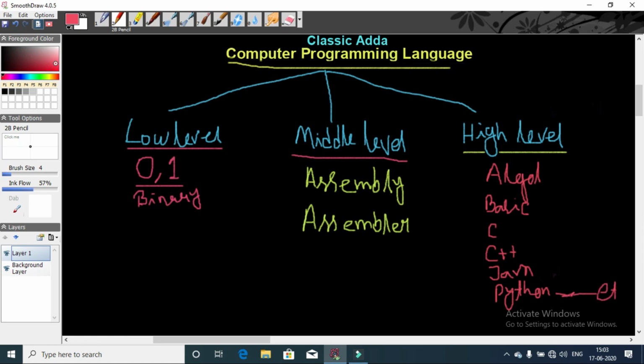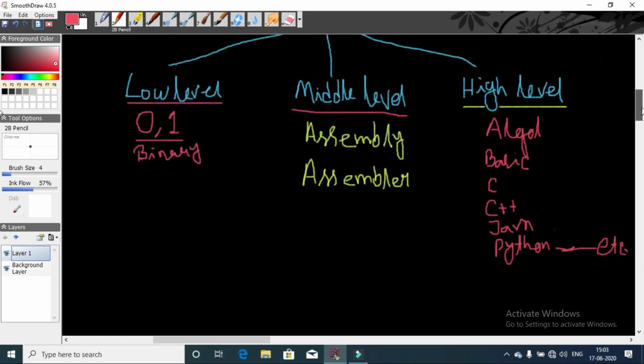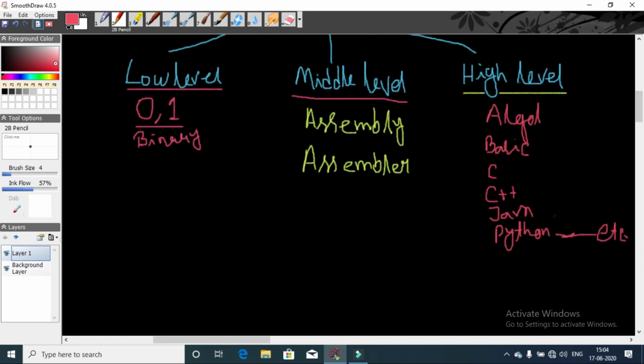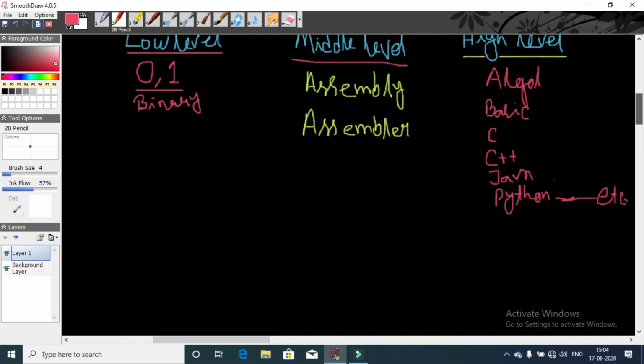These are all high level languages, and these languages are comparatively equal to our English language, and it is also easier to understand than binary language and assembly language. But these languages also cannot be understood by the computer directly. So to be understood by the computer, in this level, high level, they use two translators.